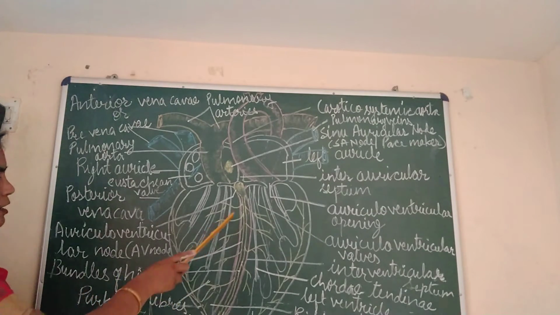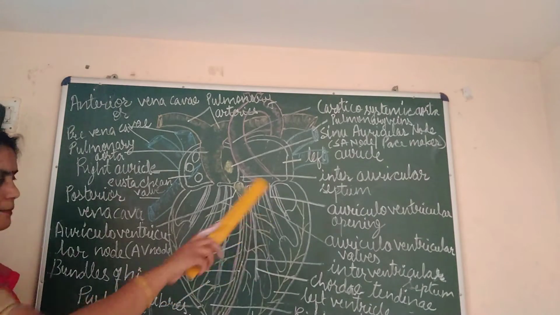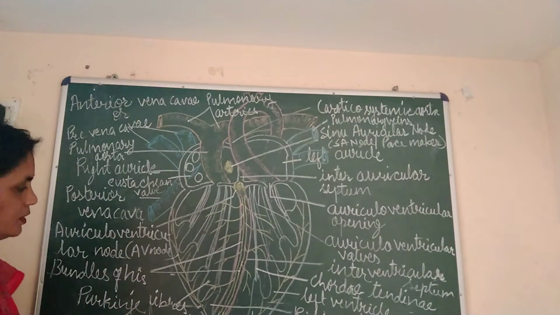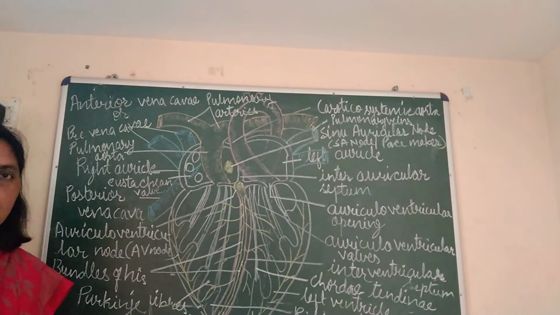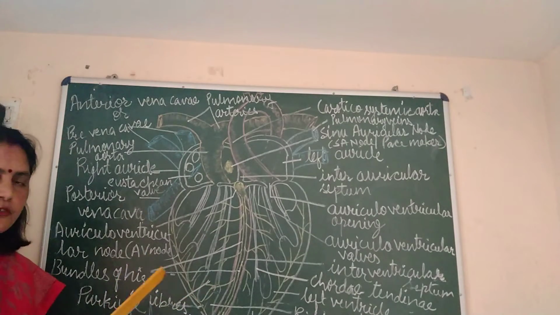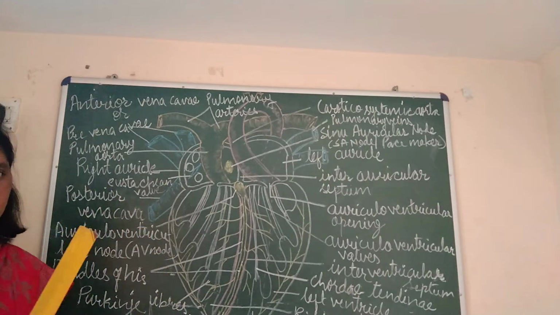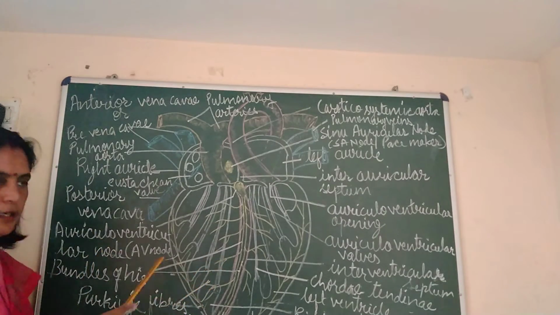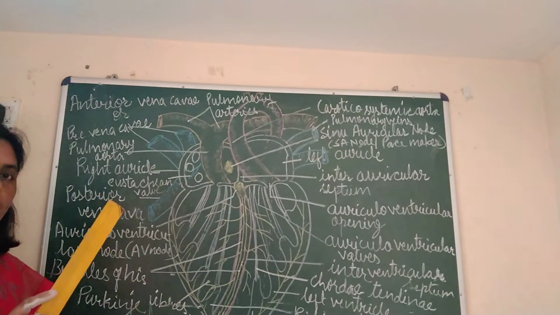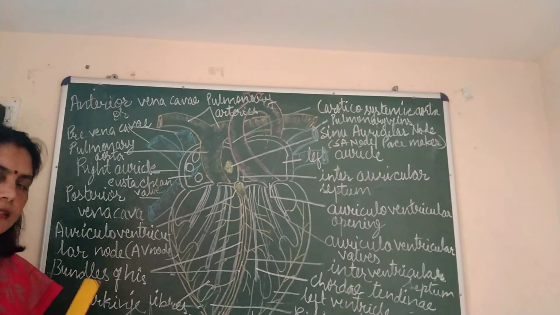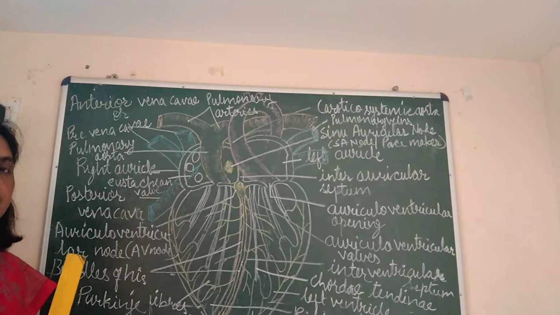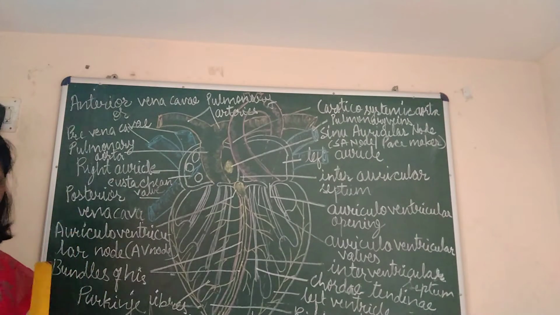So from the auriculoventricular node, two bundles of muscles are given out which are known as bundles of His, and from bundles of His many muscular fibers are given out to all the parts of the ventricles, into the walls of ventricles. As a result, the walls of ventricles become highly muscular.